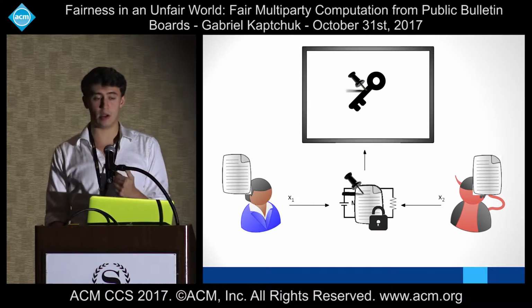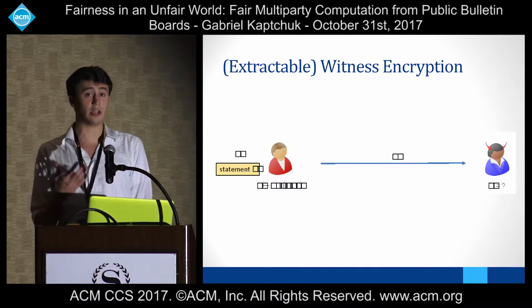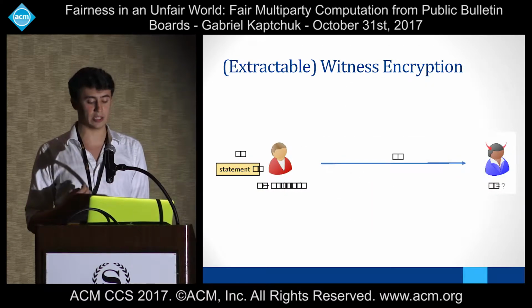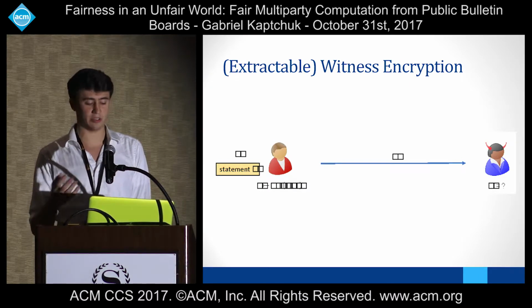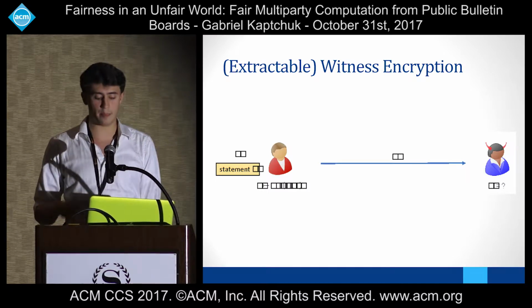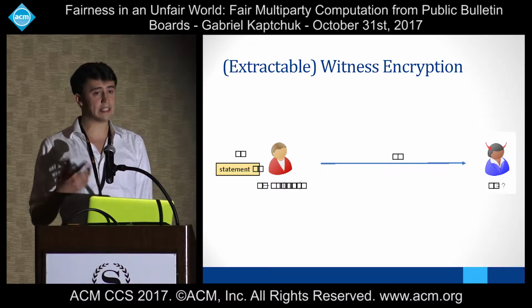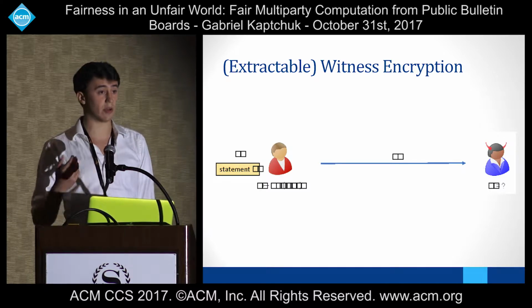So delving a little bit more into the theoretical result, we're going to use witness encryption in order to build conditional release. For those of you who are not familiar with witness encryption, we're actually using a specific form of witness encryption called extractable witness encryption. But the idea here is that you can take some message M and encrypt it under a statement X in some language, right?